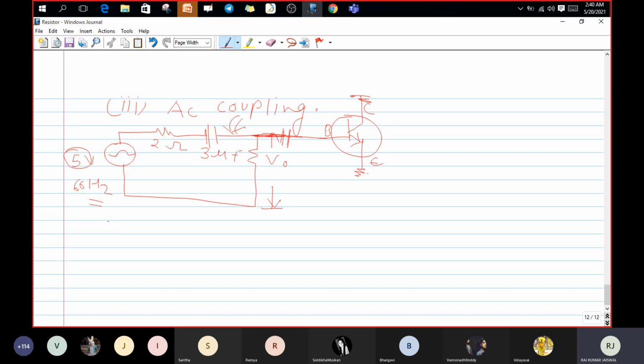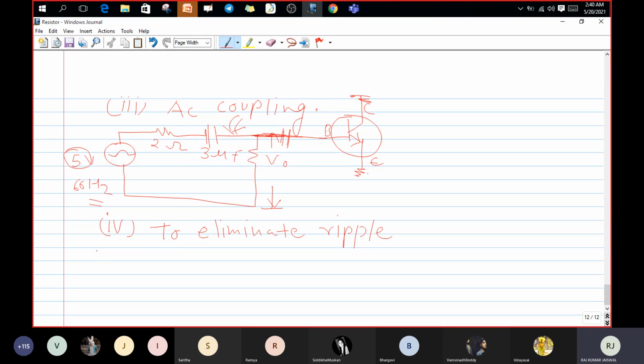Next, what is another application? The next application is we can use it to eliminate ripple. What do you mean by ripple? To eliminate ripple. What do you mean by eliminating ripple?